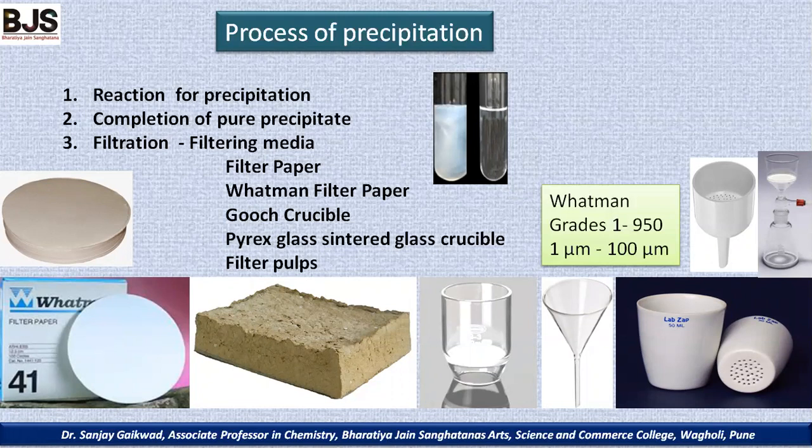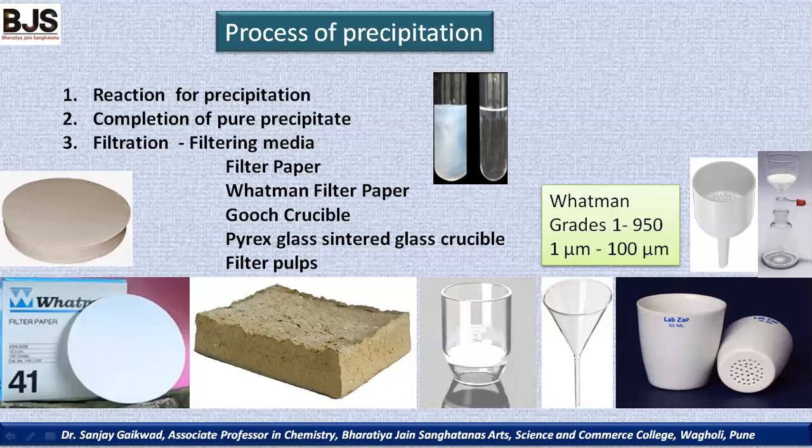Then sometimes we can use filter pulp or a Gooch crucible, where Pyrex sintered glass crucibles are there. Then we can use simple funnels, ceramic funnels or glass funnels. The Buchner funnel is also used. Then a filter attached under vacuum can be used for filtration. Such filtering media we can choose on the basis of the nature of the precipitate and the particle size of the precipitate. In this way we can select the filtration.